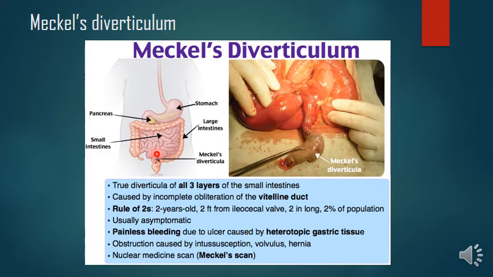Usually the diverticulum is 2 inches long and possesses the same caliber as that of the ileum. That means all three layers are seen and the lumen also is patent, and the tip of the diverticulum may be free or may be attached by a fibrous band to the umbilicus or any other abdominal viscera. Here is the surgical removal of the Meckel's diverticulum. The structural coat of the diverticulum is similar to that of the ileum, and occasionally oxyntic cells secreting hydrochloric acid are found in this mucous membrane.